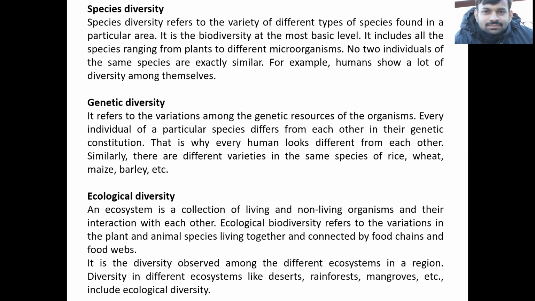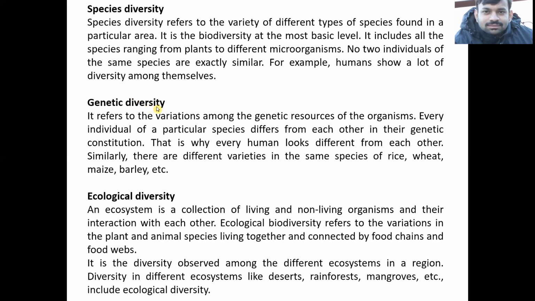No two individuals of the same species are exactly similar, like we discussed in the previous lecture, that all human beings have similar features such as two eyes, one nose, one mouth, two ears, and so on, but they all are different. So the same example is quoted over here.